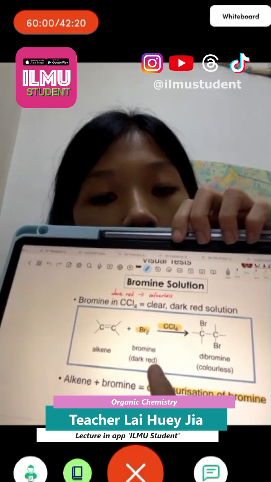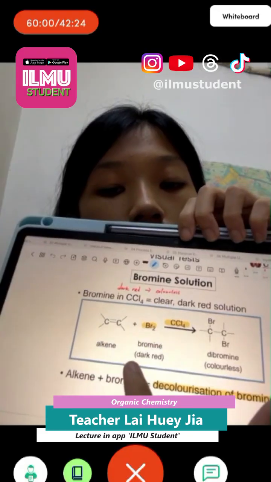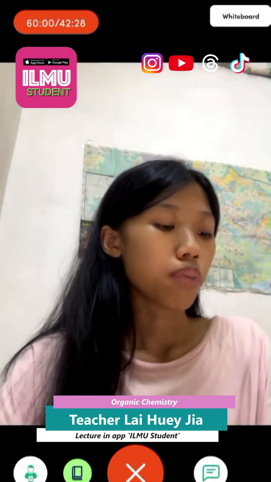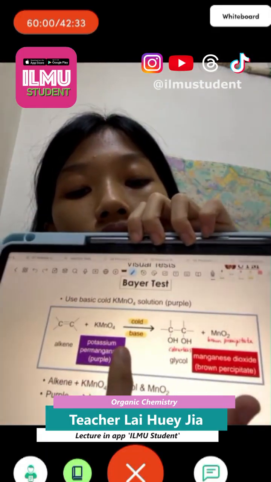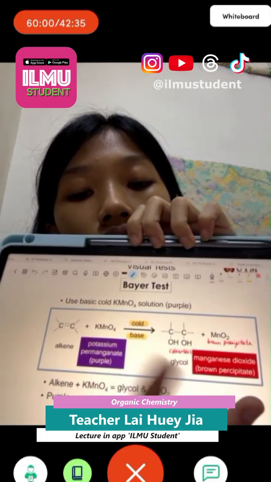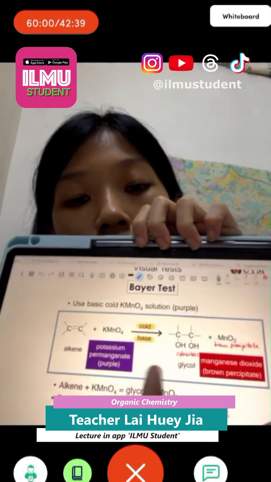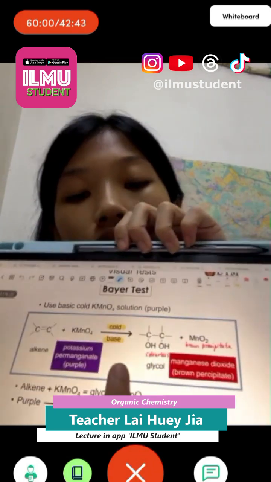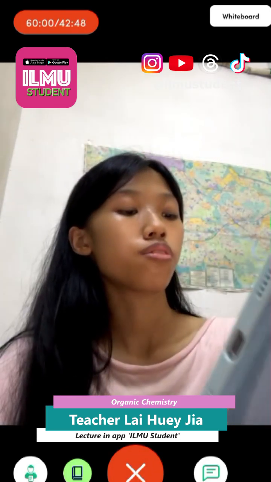So what happens if you have alkane? It will not have any reaction. Second, we look at the Baeyer test. In the Baeyer test we use diluted KMnO4 in the presence of cold, and also we have the base OH. The KMnO4 is purple in color. After it reacts, it will become brown. It will form a brown precipitate.